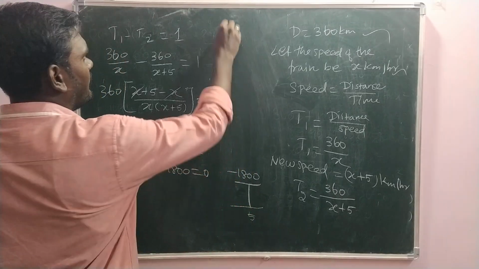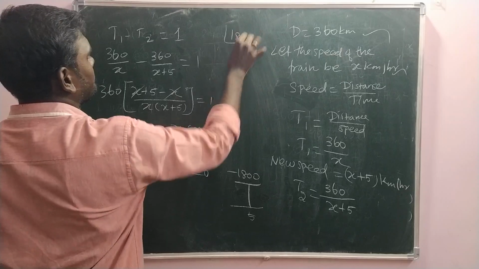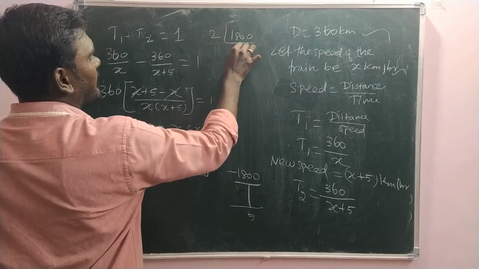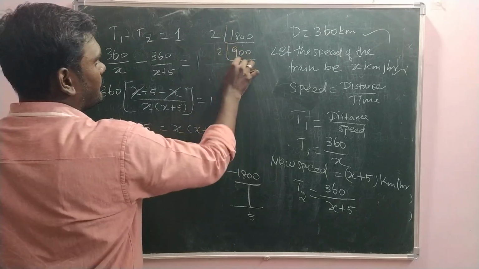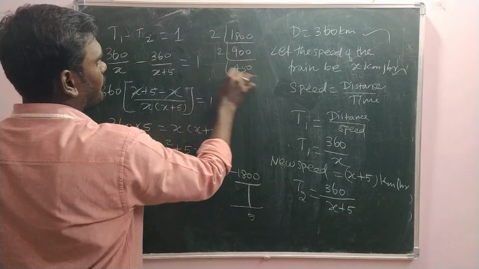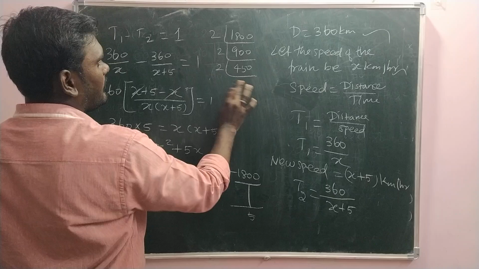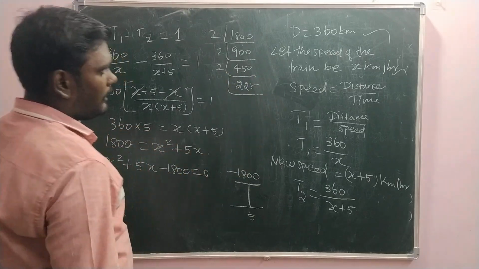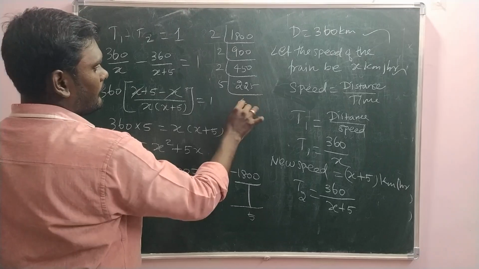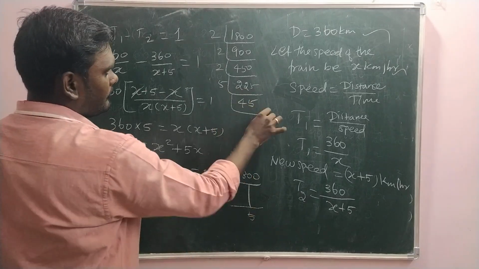Then you better prime factorize this 1800. So 2 times means 900. Again 2 times means 450. 2 times means 225. And then 5 times 45.